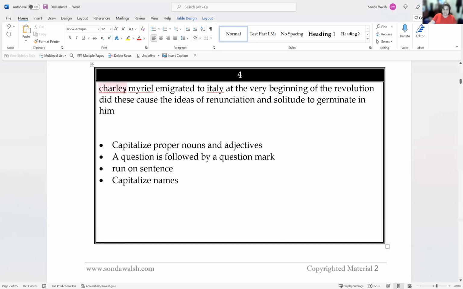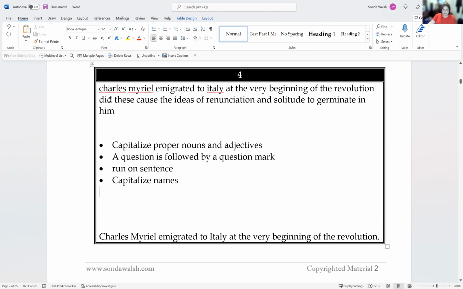Our computer's telling us that there's something wrong with these 3 words. And this tells us that it says to capitalize proper nouns and adjectives. So that's what we need to do, is capitalize those words. So we've got Charles, Myriel, and Italy need to be capitalized.